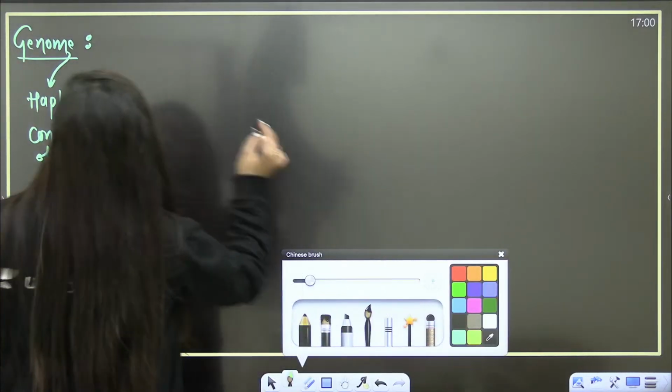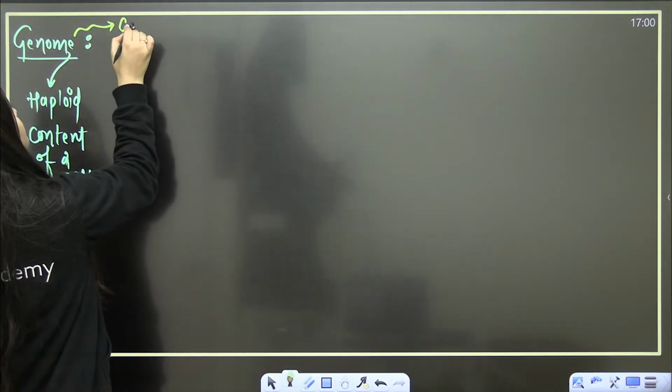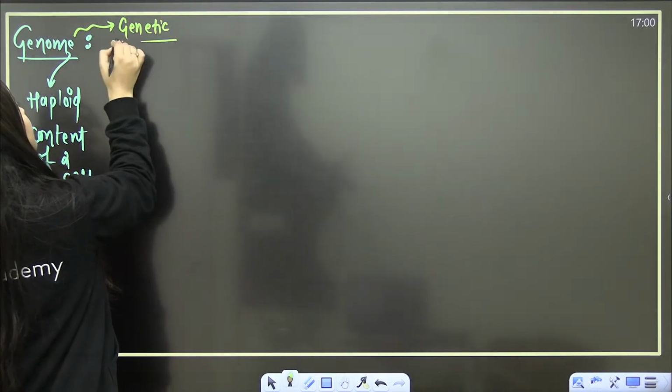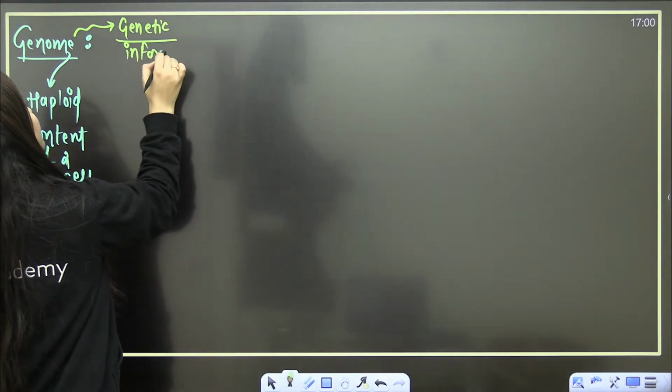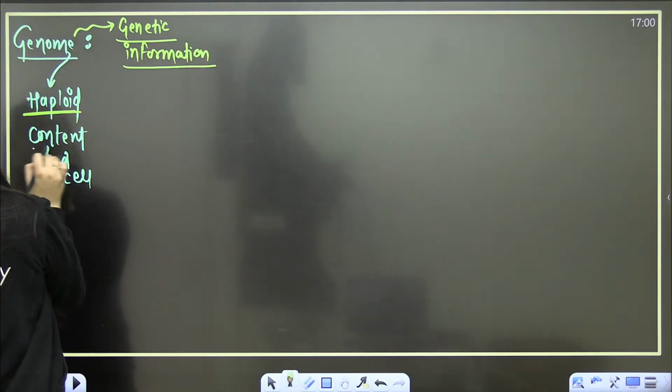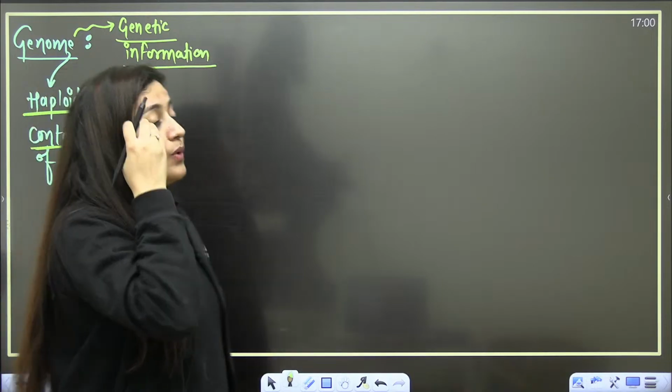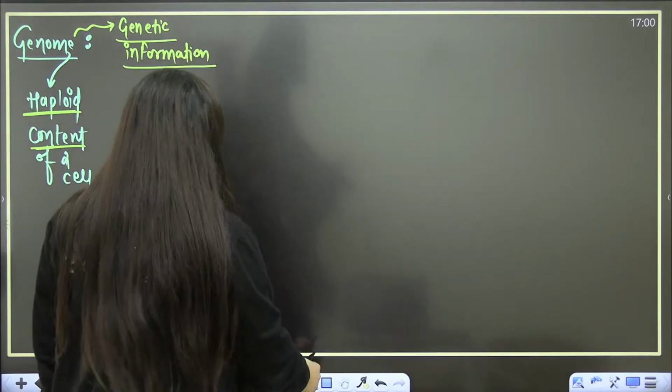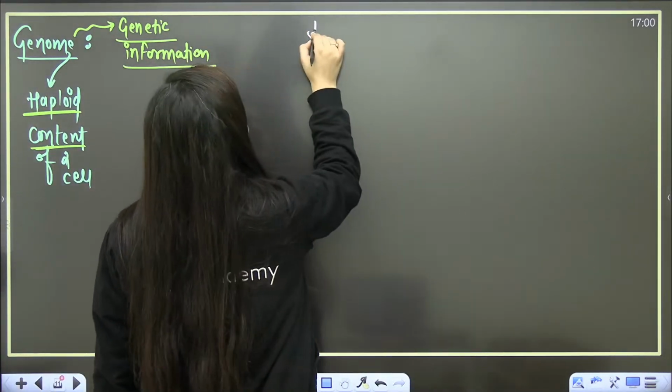No doubt you are right that when we are saying genome, we are talking about the genetic information. That's a valid point. But if I have to define it, I have used this word, haploid content of a cell. Why? Let me explain this. So you tell me, what are we? We humans.